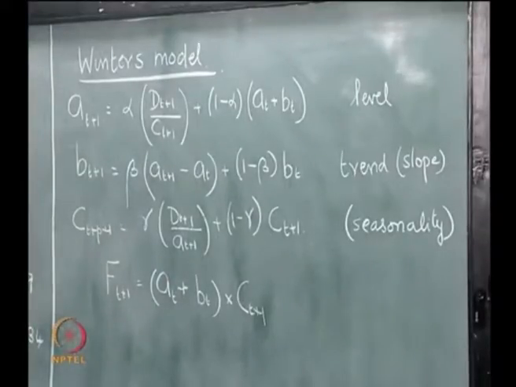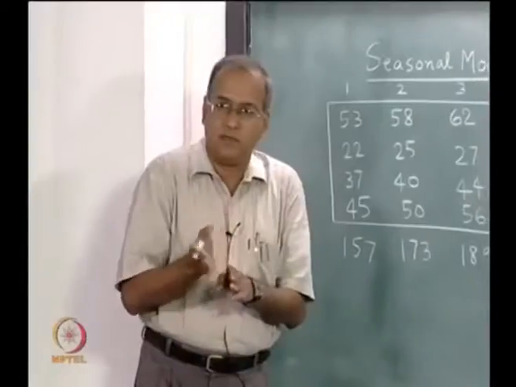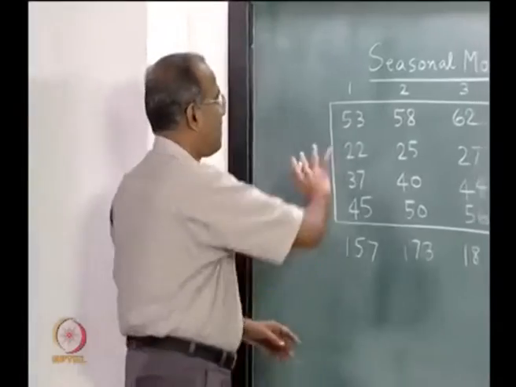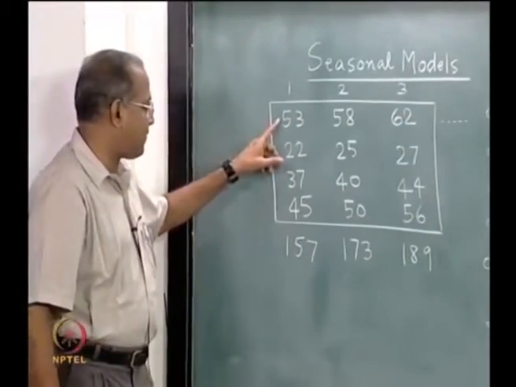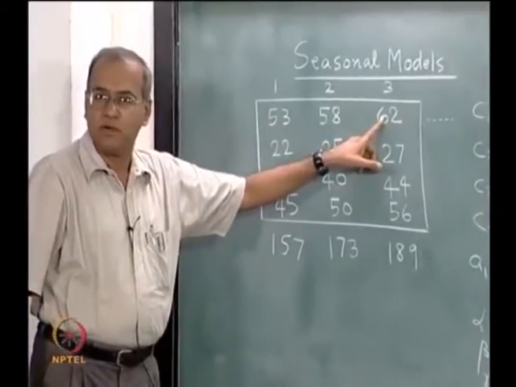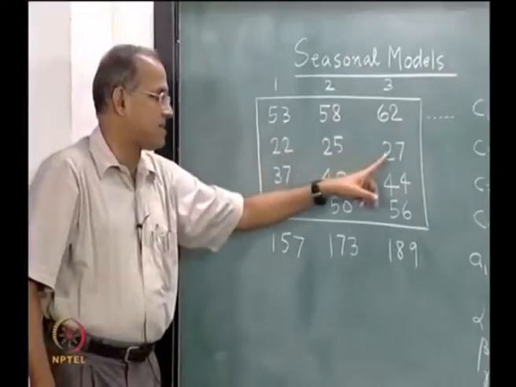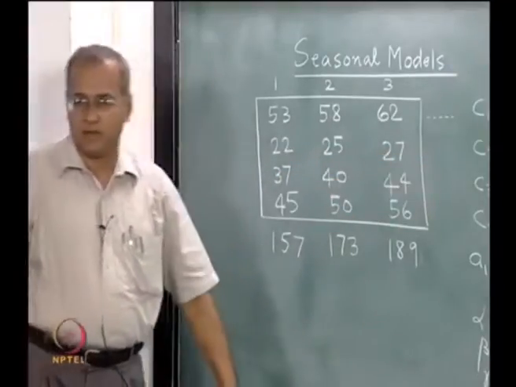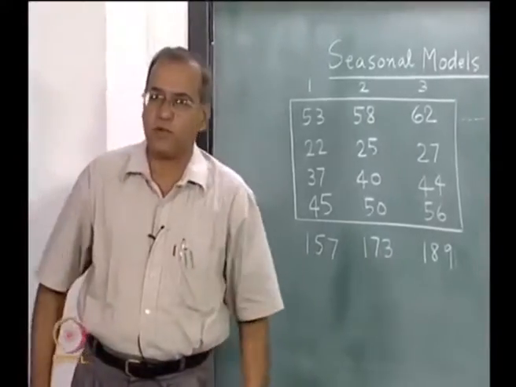Now, this also answers a very interesting question that we posed in the previous lecture. If we have data like this, can we simply take 53, 58, 62 and forecast the next value? Can we take 22, 25, 27 and forecast the next value? The answer to this is no from a forecasting point of view.